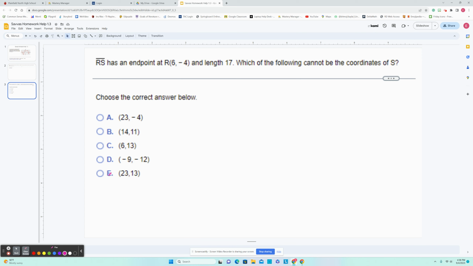Okay, there is no quick way of doing this. So you're going to have to physically substitute in each point. That was kind of the idea because I wanted you guys to really know that distance formula for tomorrow. So, again, just remember the distance formula is the square root of x2 minus x1 quantity squared plus y2 minus y1 quantity squared.